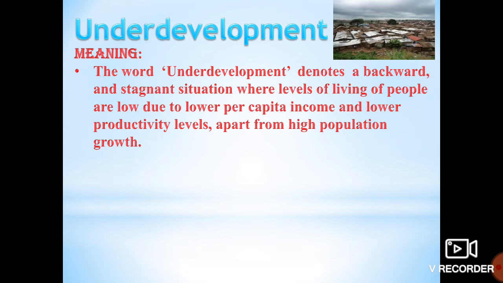The word underdevelopment denotes a backward and stagnant situation where levels of living of people are low due to low per capita income and lower productivity levels apart from high population growth. So, a country is said to be underdeveloped when it is having a backward situation, a stagnant situation. What is a stagnant situation? Stagnant situation means where there is no improvement seen, there is no development at all. Why is it happening? Because the standard of living of the people is low, because their income is low and the production is also very low, and in spite of all this the population is growing.